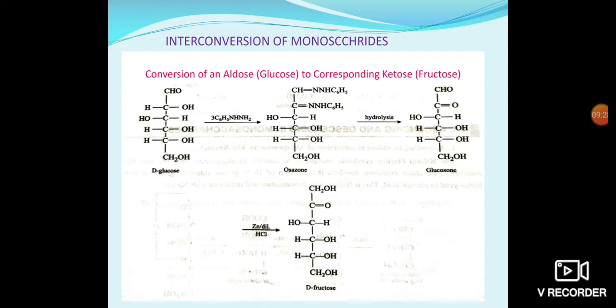It is further hydrolyzed to give glucosone. This glucosone reacts with zinc in the presence of dilute HCl and gives D-fructose. Like this we form D-fructose from D-glucose. In this reaction the aldehyde group is converted into a keto group.